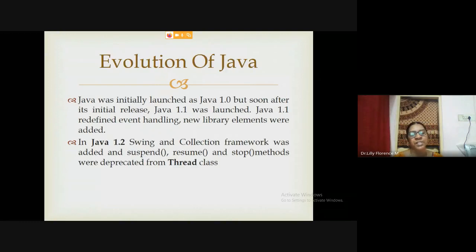The first version of Java is 1.0. It was released in the year 1991. Then they released 1.1, 1.2, like that. They added some new libraries and some new concepts to the programming language. Now, recently, we are using Java 8 with more advanced Java libraries and an advanced form of Java programming.